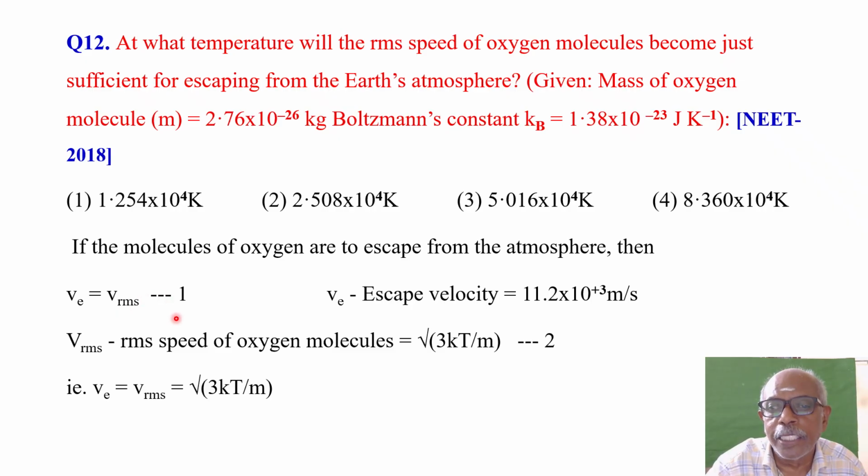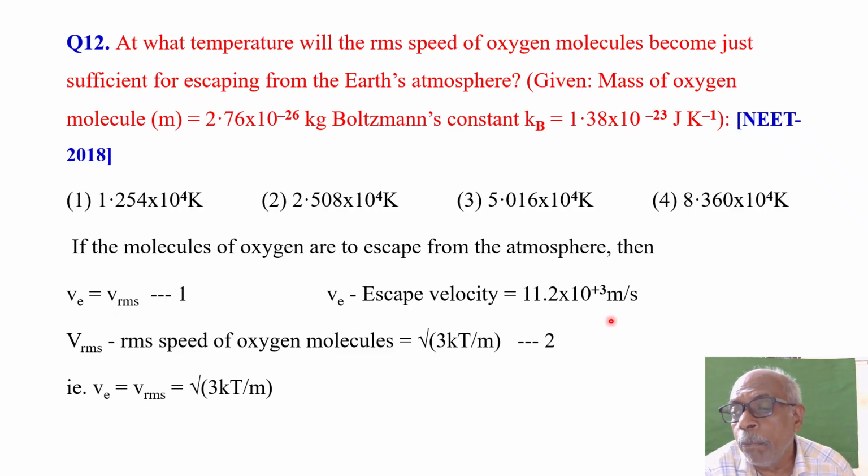So the escape velocity of Earth is 11.2 into 10 power plus 3 meter per second. So your RMS velocity must be equal to this value, only then the molecules will escape from the Earth's atmosphere. So that is the principle behind it. So escape velocity is equal to RMS velocity.